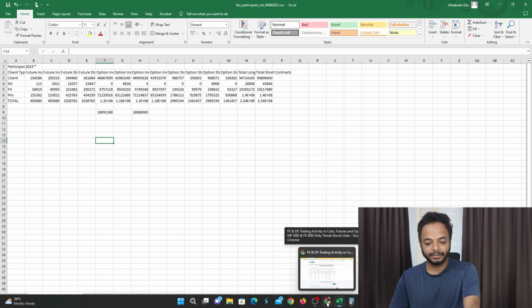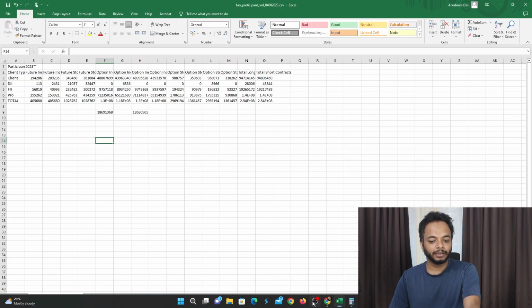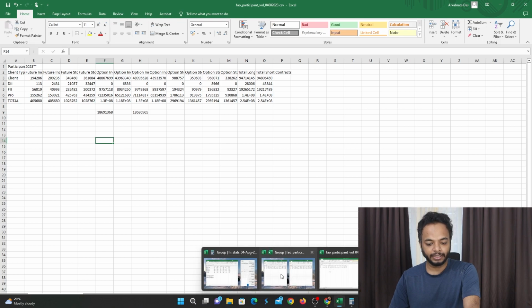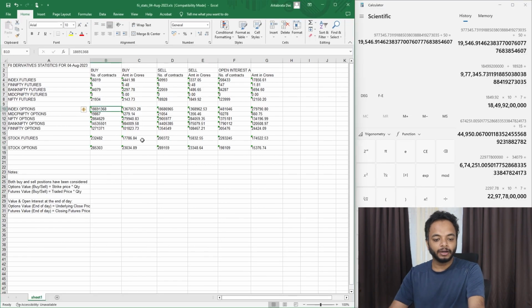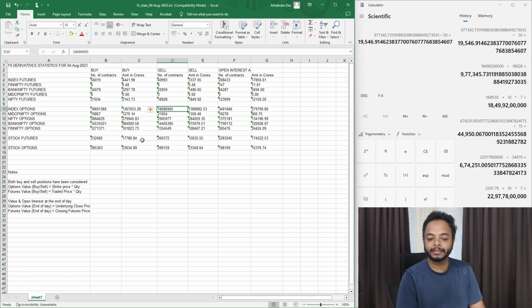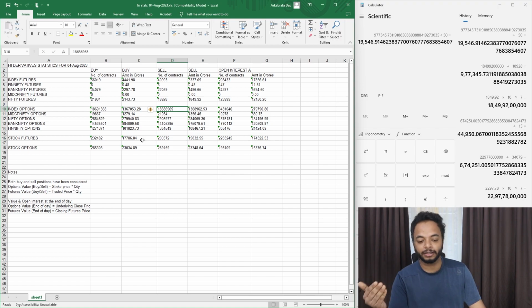So here we are getting that call buy and put buy are calculated together, and call short and put short are calculated together. Then how do we handle this data? I'm going to discuss this in the next part: what you can say from this data and what you cannot.